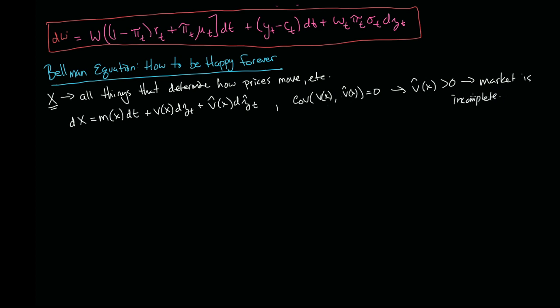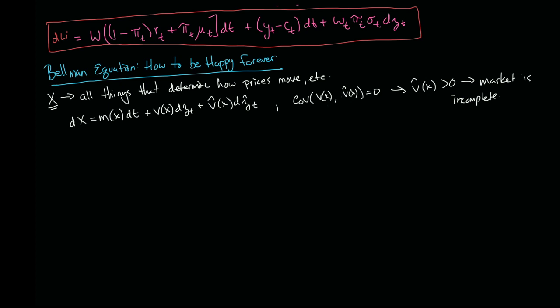Why? So we know that you can hedge away risk of these dz's by diversifying your portfolio. What we're saying is that this v hat is uncorrelated with this diversifiable risk dz. So if v hat is greater than 0, then there's something in the market that you can't buy, some risk. So for example, say that nobody sells meteor insurance. So if a meteor strikes the earth, you're screwed. There's nothing you can do, and there's nothing you can buy to help you in that situation. So that's what this would represent. This allows us to have incomplete markets. But this is just a technical side note.